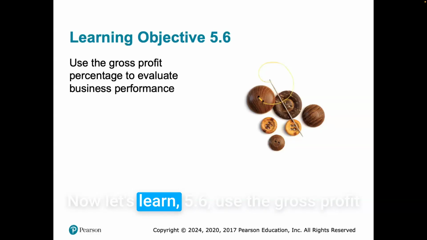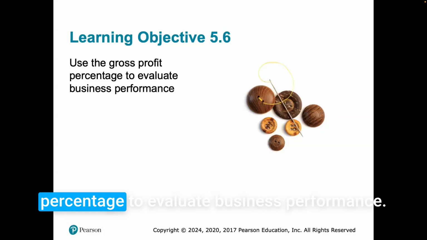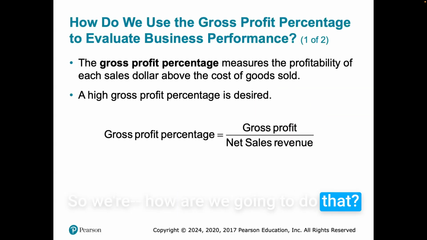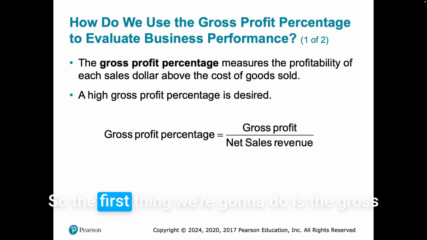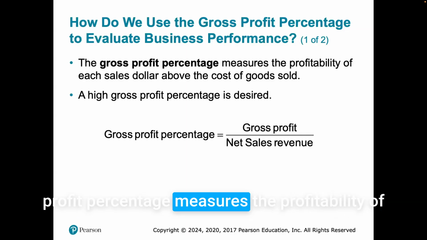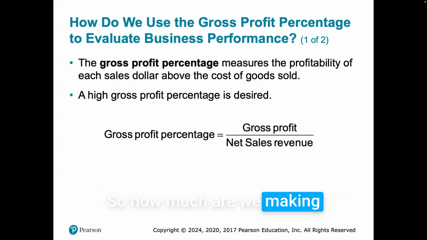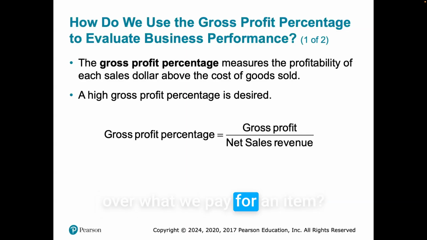Now, let's learn 5.6, use a gross profit percentage to evaluate business performance. So, how are we going to do that? The gross profit percentage measures the profitability of each sales dollar above the cost of goods sold. So how much are we making over what we pay for an item?